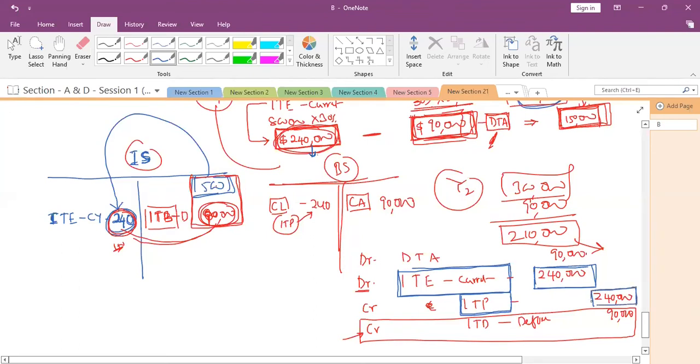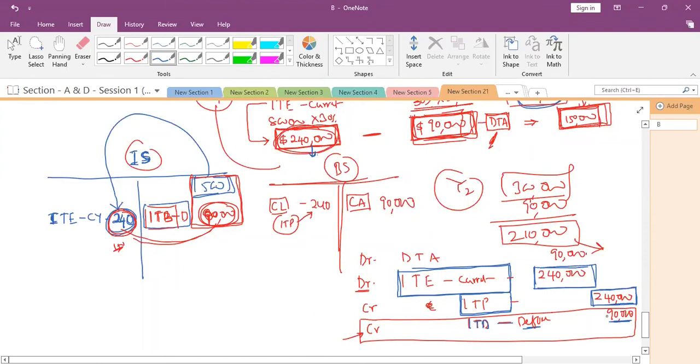Should it be 150? No, sir, 240. If you are paying 150, this is not deferred tax asset. We are paying now itself. Okay, yes, sir, 240. Now, how much amount is the income tax benefit deferred? 90. So income tax benefit deferred 90,000. All right. Is it clear? Yes.